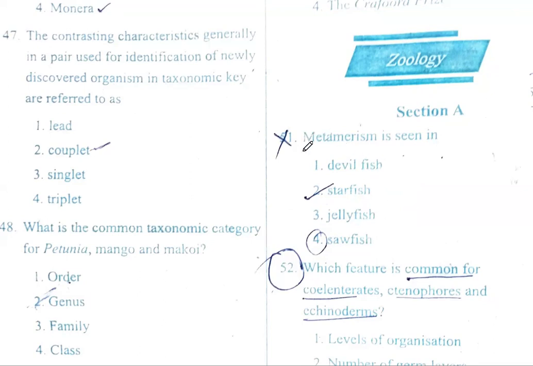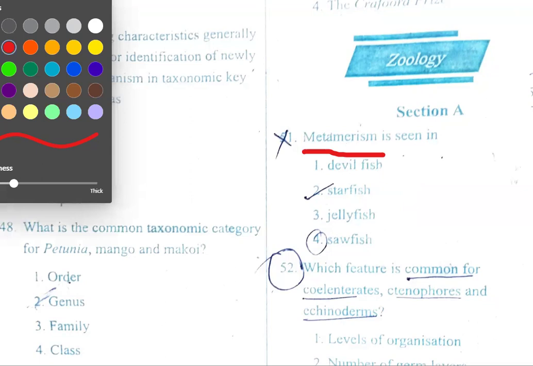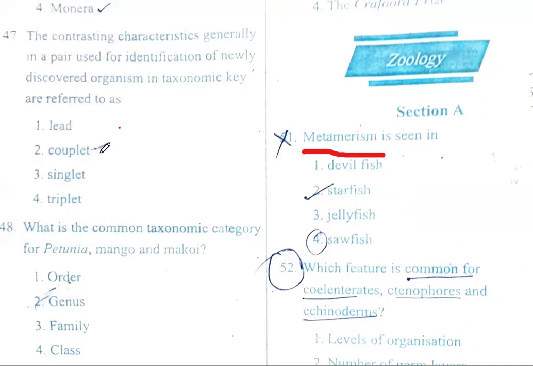So metamerism is a characteristic feature of which phylum? It is a characteristic feature of Annelida, Arthropoda, and Chordata. Therefore, the answer is sawfish.